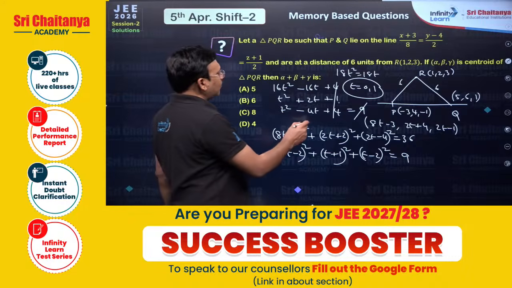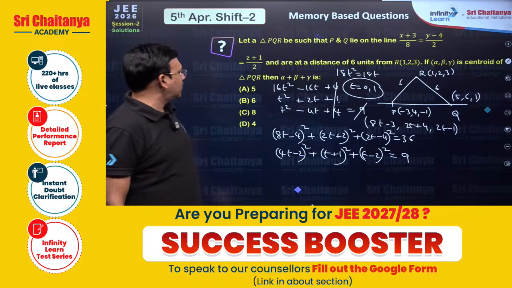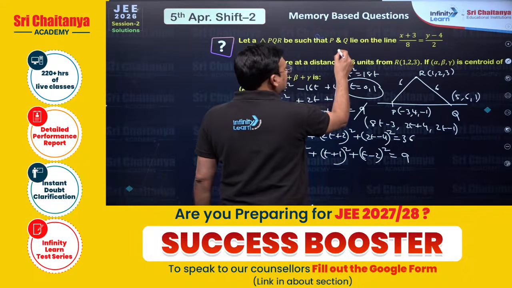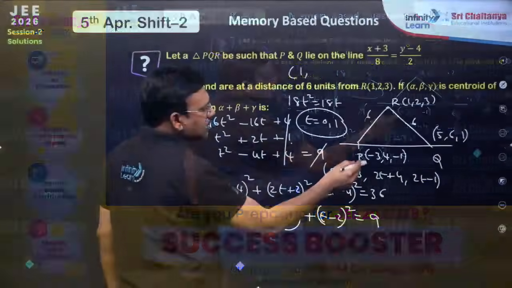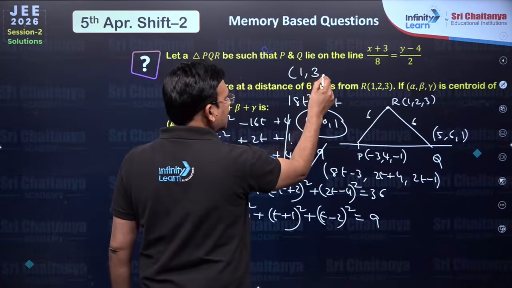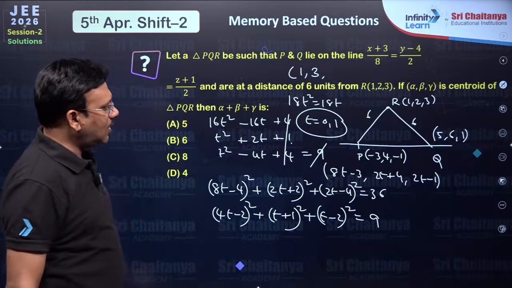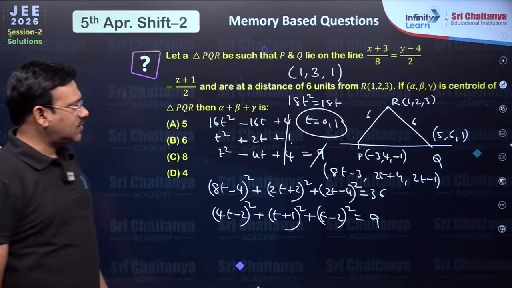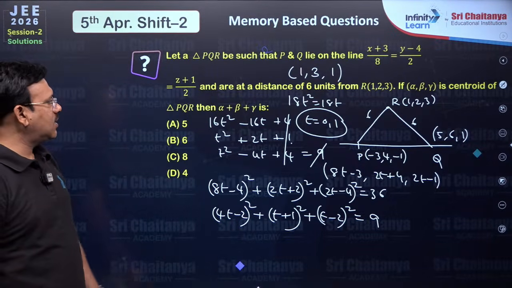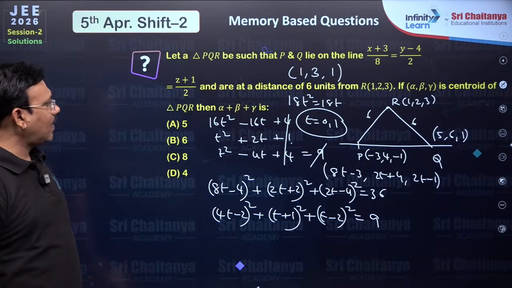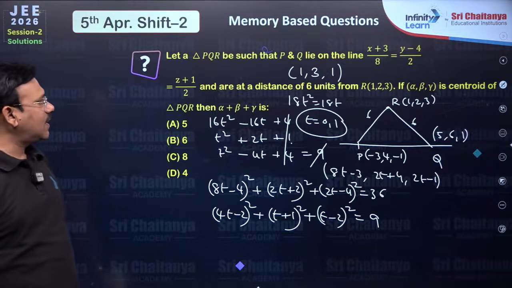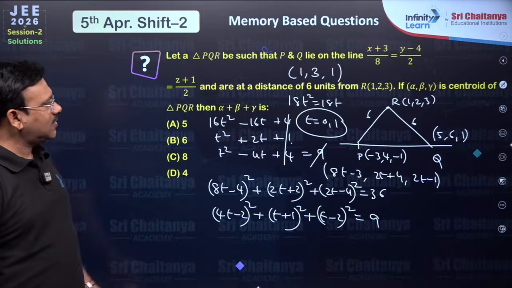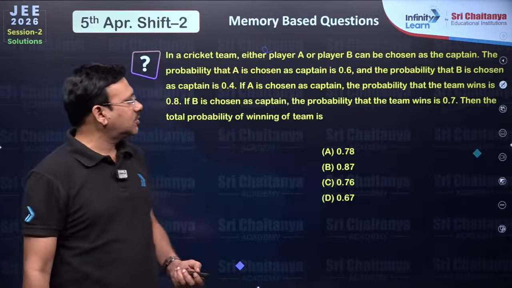He is talking about the centroid of the triangle PQR. Centroid, you see, 6 minus 3, 3 by 3 is 1. This is 8 plus 4, 12. This is 12 by 4 is 3. So this is 3 by 3 is 1. Correct? This is 6 minus 3, 3 by 3 is 1. So alpha plus beta plus gamma will give you 1 plus 3 plus 1, which is 5. Okay, you just check the calculation part. This is very simple standard question.